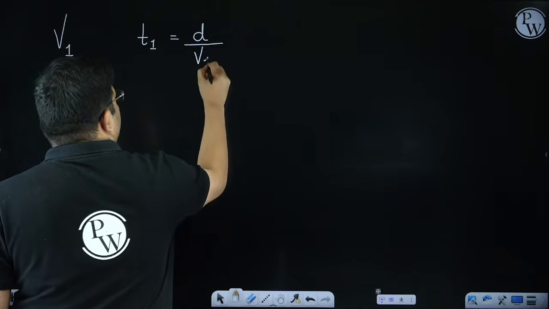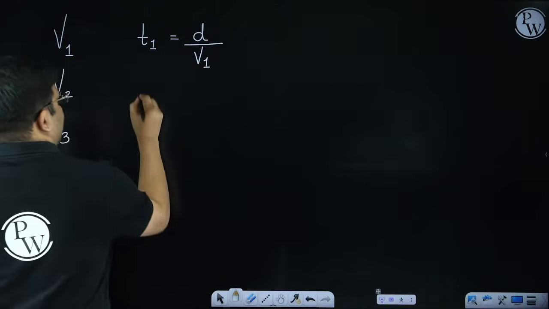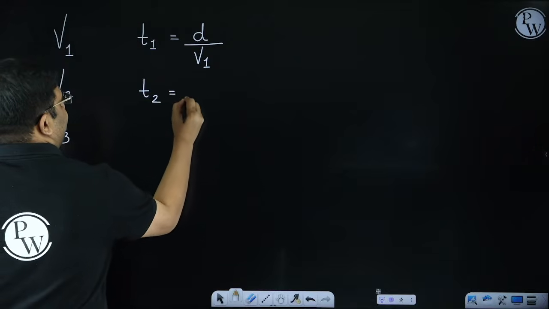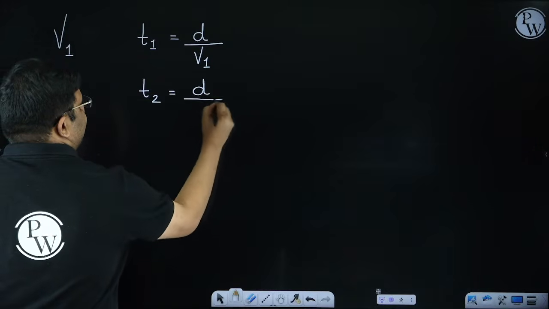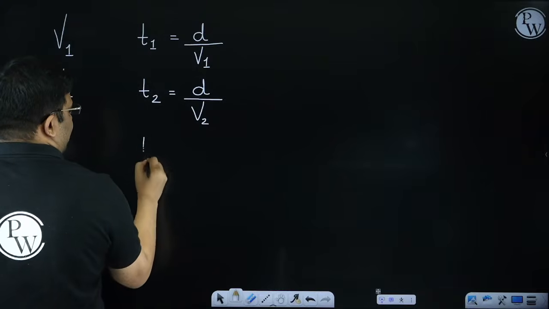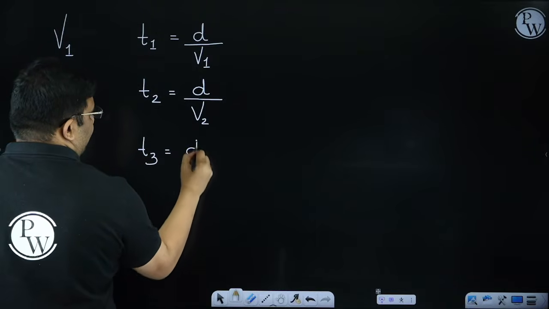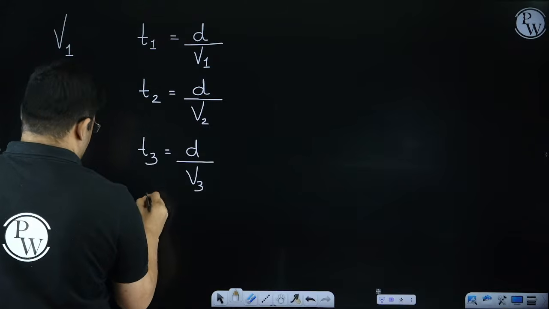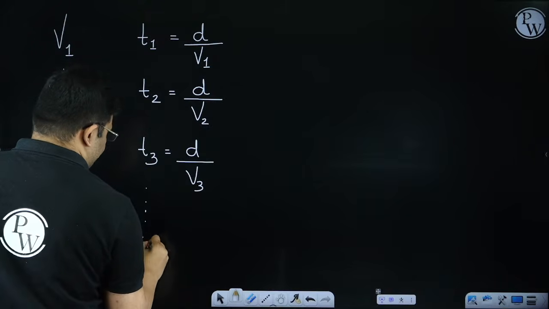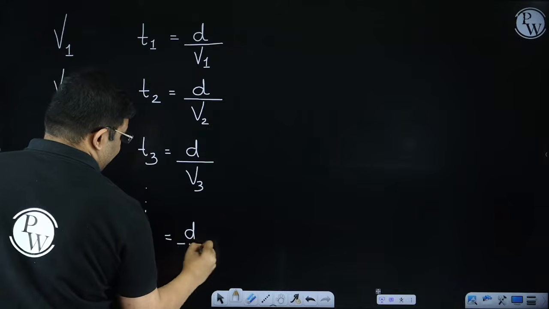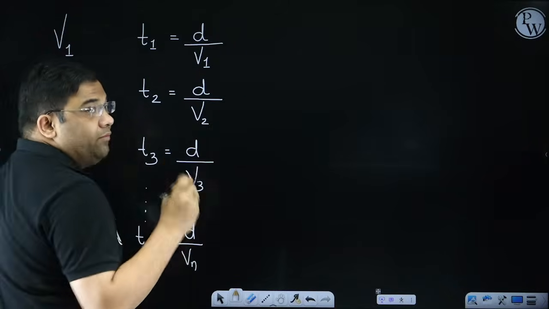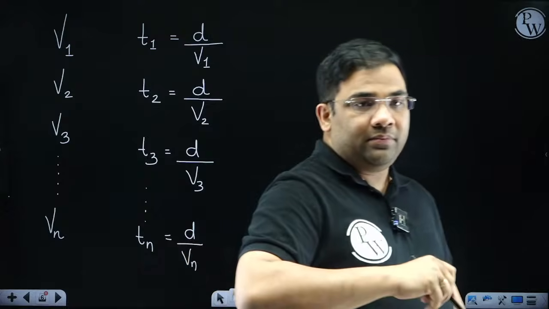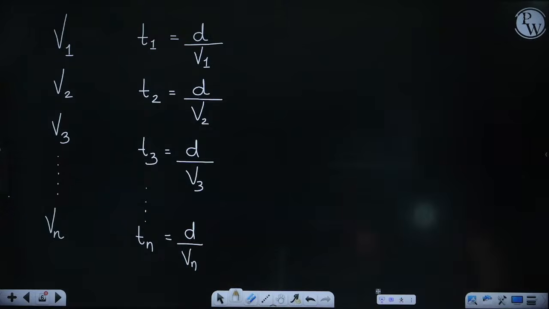This will give me the time taken by the first vehicle. Now, the time taken by the second vehicle will be d by V2, the third will be d by V3 and so on, and the nth vehicle time will be d by Vn. So all of them are traveling the same distance d with different speeds. If different speeds, the time taken will be different, right?